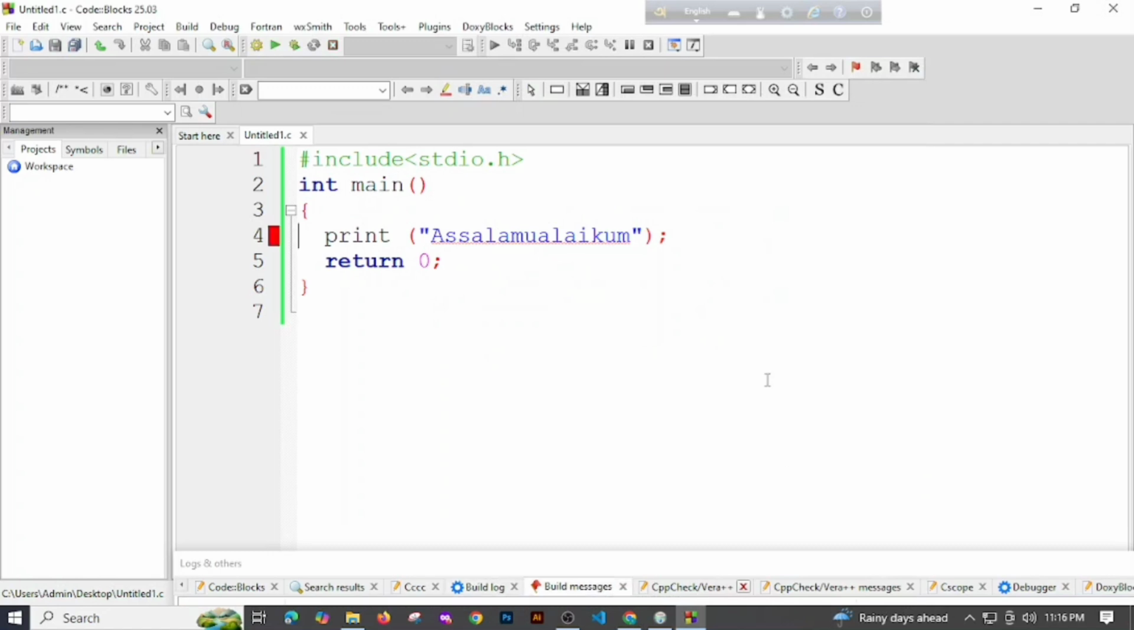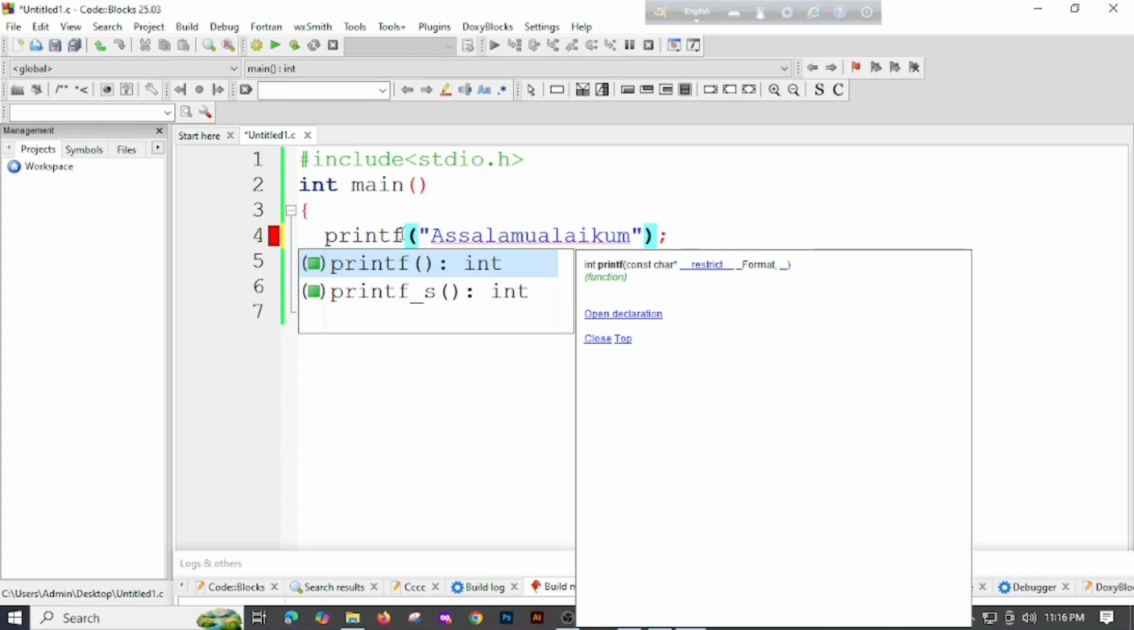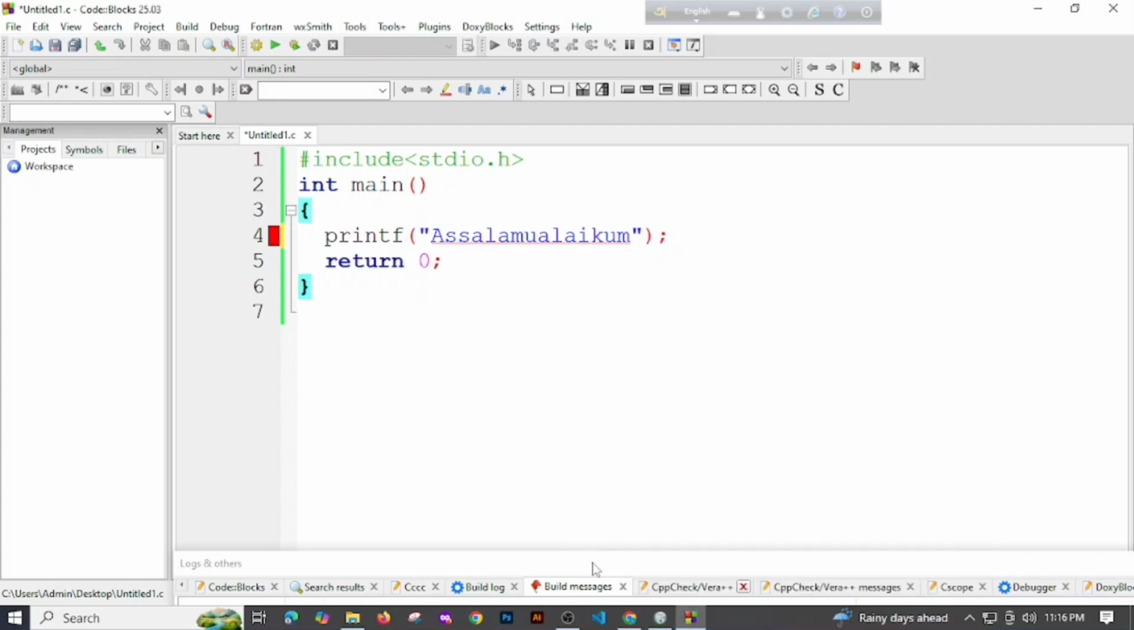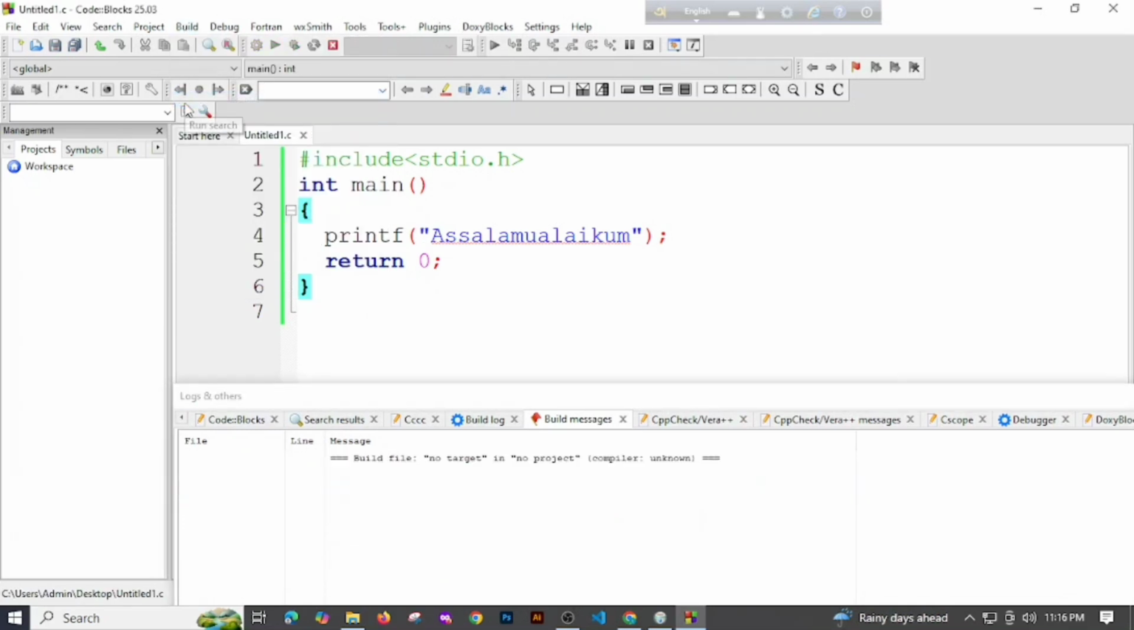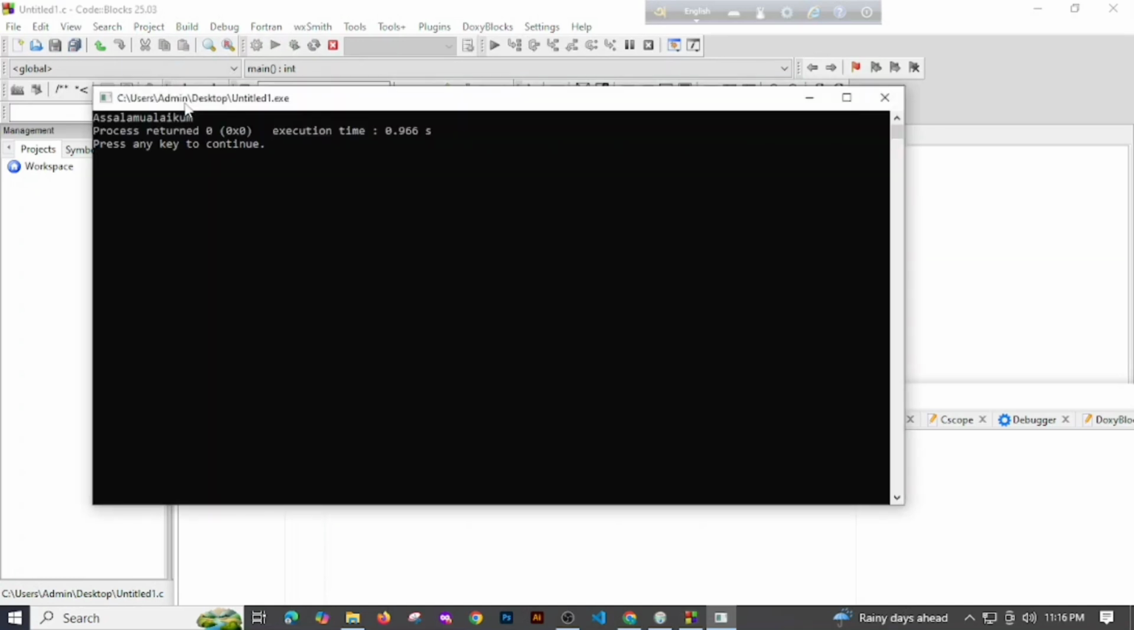Okay, now yeah, I can see here is an error. Okay, I know what the error is. So in C programming, we need to write printf to print our output, and yeah, here we can see our error also. See line 4. Okay, we will just run this now. Yeah, we can see it. Assalamu alaikum. Here is our first code.